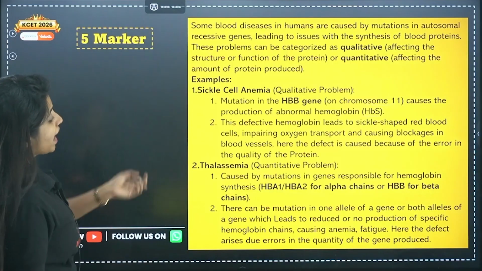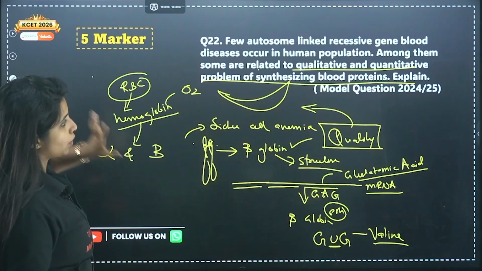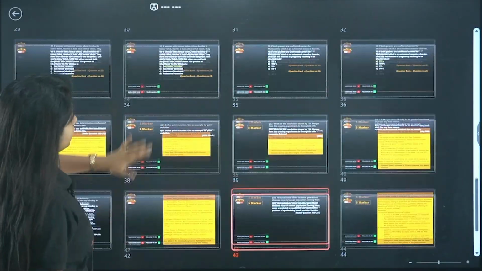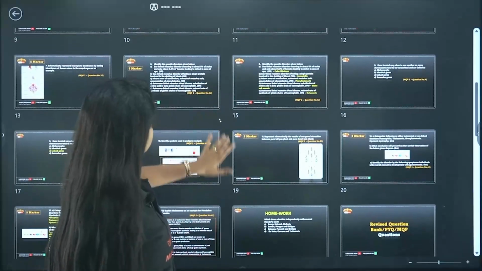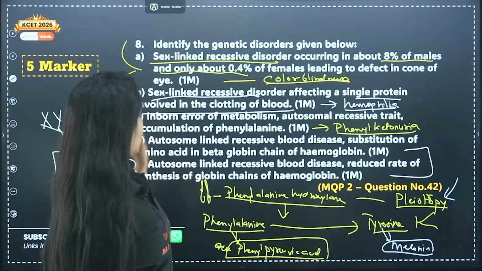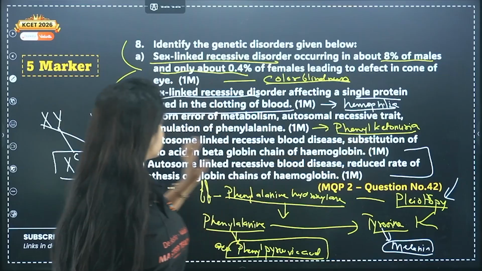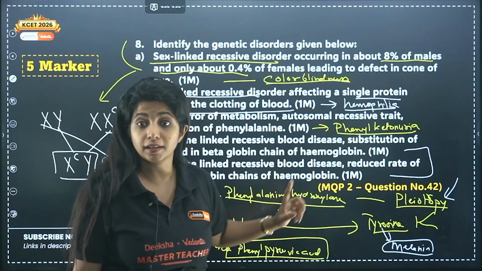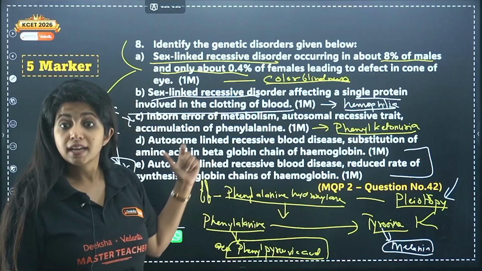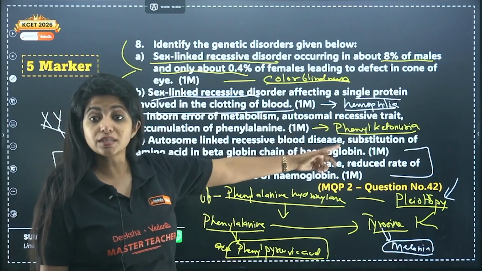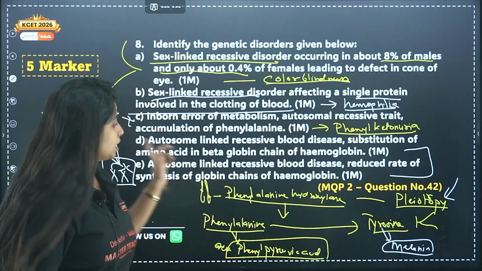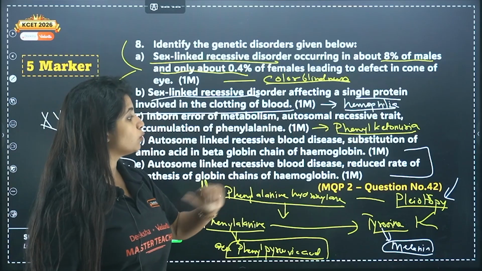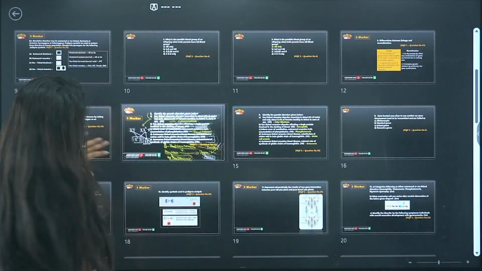Now we have thalassemia, which is the next disorder. But before going there, let's go back to the question and see if we are able to answer it now. Autosomal recessive blood disorder where substitution of an amino acid in the beta globin chain of hemoglobin is happening. Substitution is happening, my dear children, in the beta globin chain. So what is this? This is sickle cell anemia. Now the next is an autosomal linked disorder where a reduced rate of synthesis of globin chain is happening. Okay, now let's go back there.